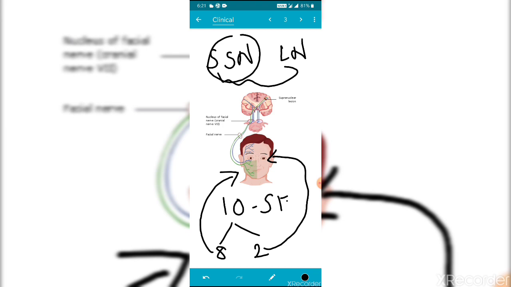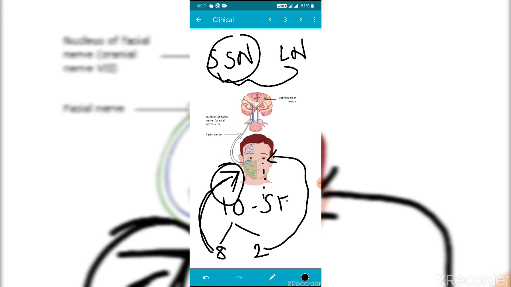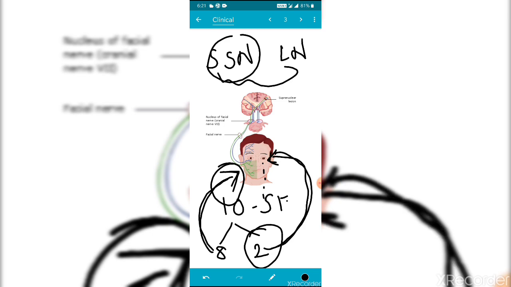They are misdirected. So whenever there is a salivary impulse, tears also come along with the salivary impulse. When these fibers are stimulated, the misdirected fibers are also stimulated, which causes tear secretion. This is called crocodile tear syndrome. Salivation is followed by lacrimation. In case of regeneration, some fibers are misdirected, so this condition is known as crocodile tear syndrome.